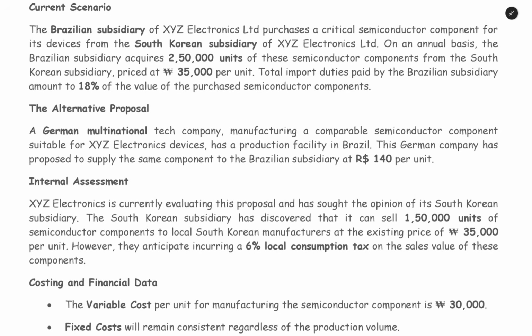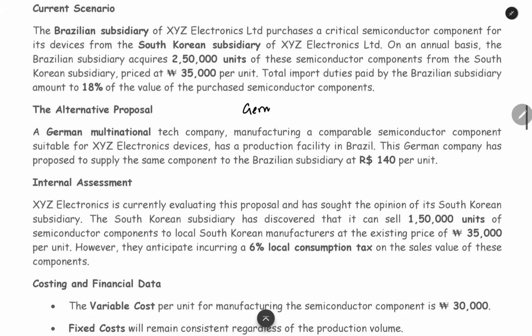Now what is the alternative proposal? We have a German company. That German company already has a manufacturing unit in Brazil. This Brazil manufacturing unit is also manufacturing a similar component which can be substituted instead of the South Korean component. So we can substitute it. Now the Brazil manufacturing unit is ready to sell one unit of the component at $140. This is the price quoted by the Brazil manufacturing unit of the German multinational company.